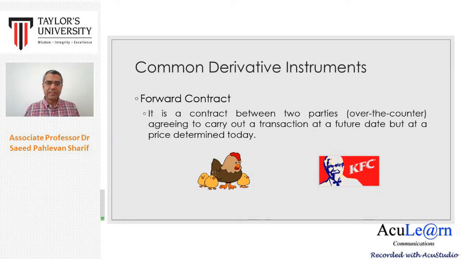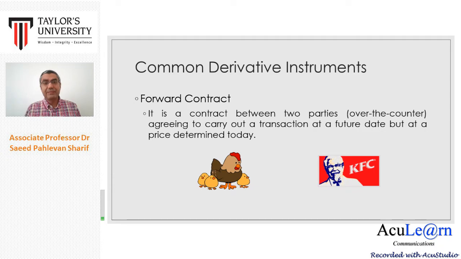So what happens if in the future, in the next 3 months, the price of chicken increases? I think this means that the farmer can sell chicken at a higher price, so more profit for the farmer. So the farmer will be happy, right? But what happens if the price of chicken drops? In this case, the farmer has to sell chicken at a lower price. And this means it's a loss or maybe less profit for the farmer.